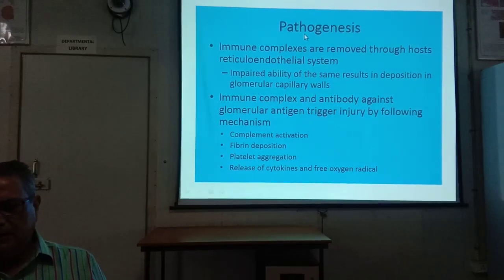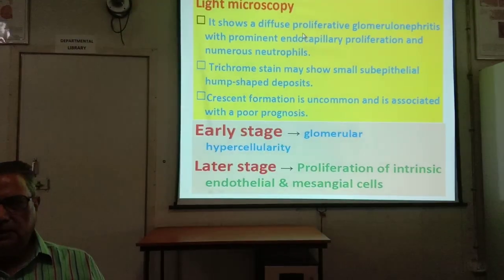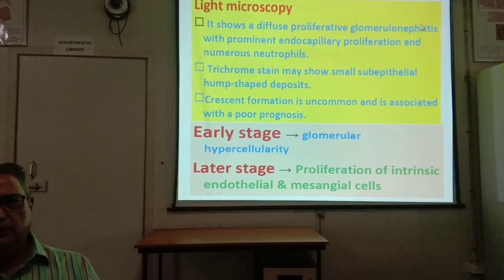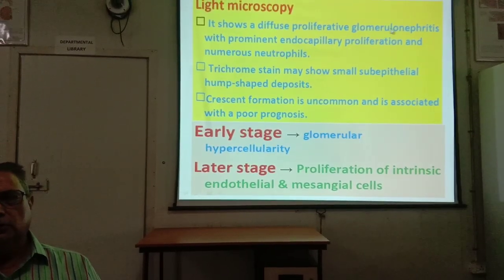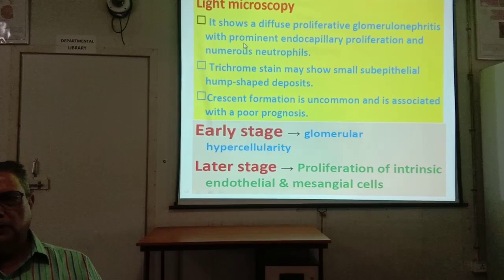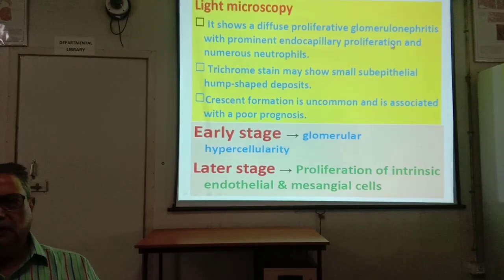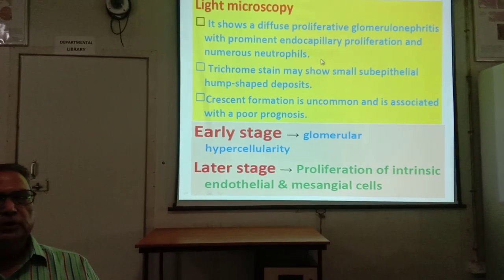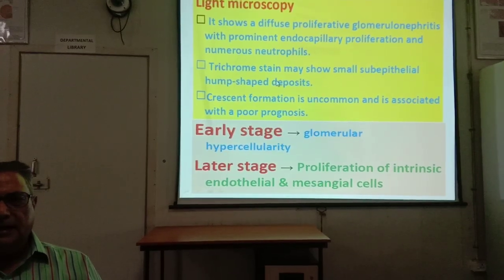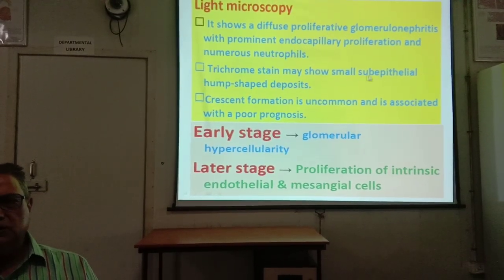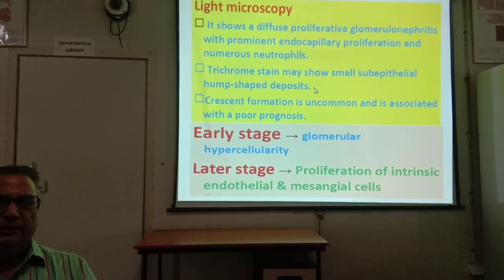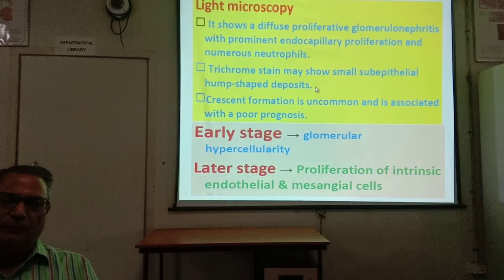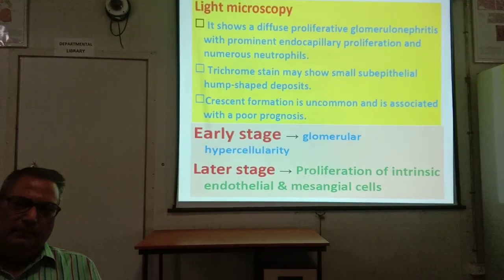So in the light microscope, this is a diffuse proliferative glomerulonephritis, that is, the lesion is diffuse proliferation of the glomerulus cells, with predominant endocapillary proliferation and numerous neutrophils. Trichrome stain may show a small subepithelial hump-shaped deposit, like a buffalo hump, that is a mass on the back.